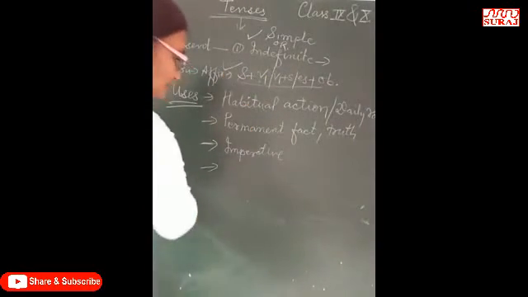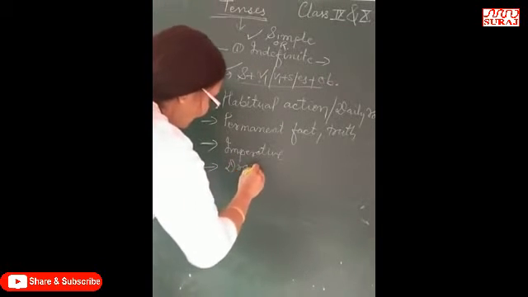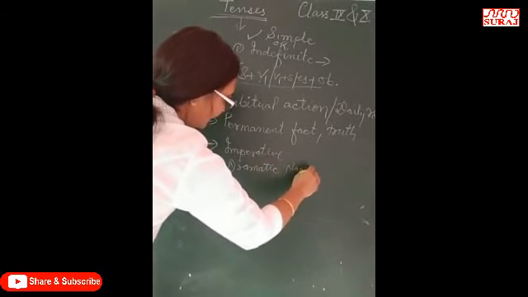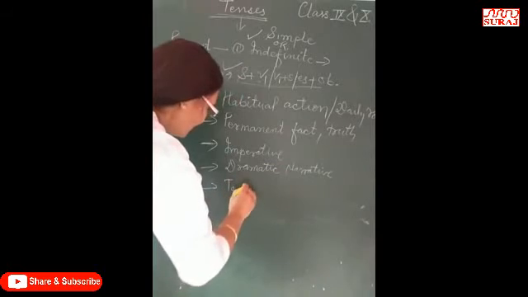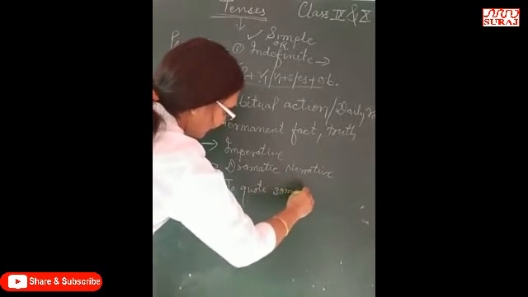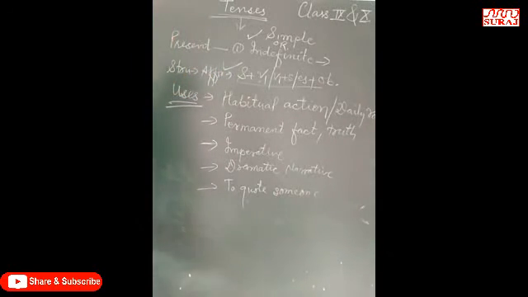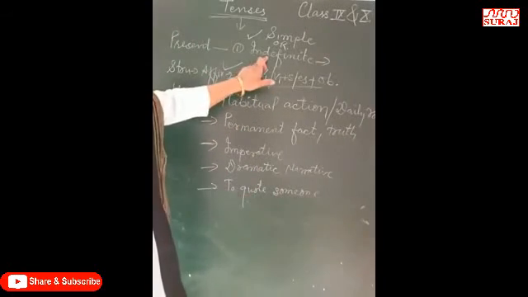Next, dramatic narrative. To quote someone. So all these things are shown by using indefinite tense.